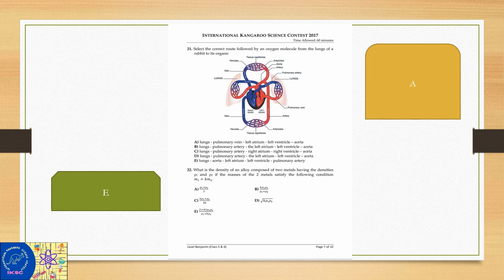What is the density of an alloy composed of two metals having the densities P1 and P2 if the masses of the metals satisfy the following condition? E.